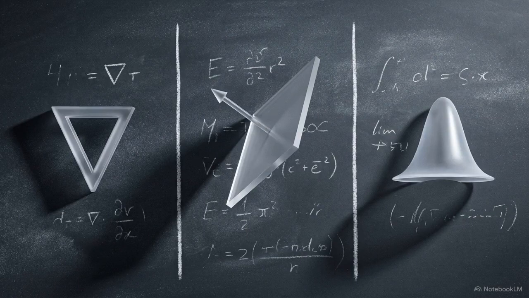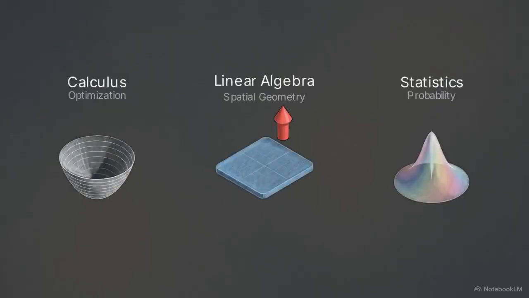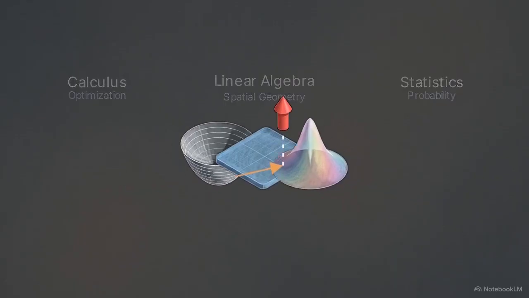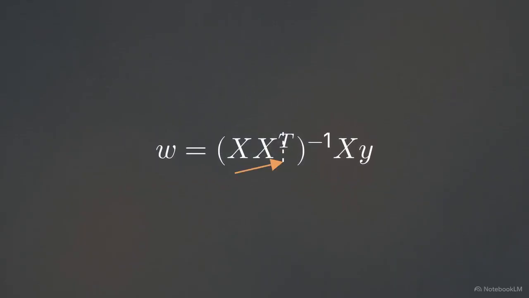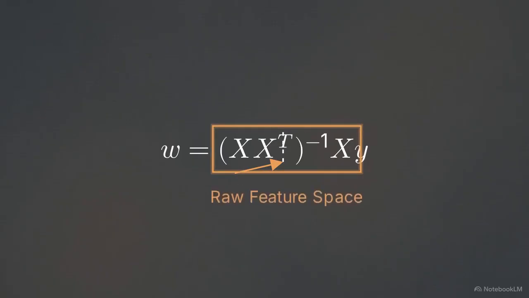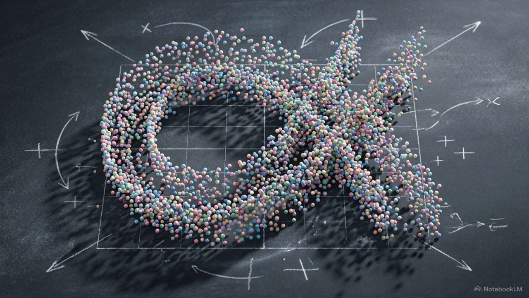Optimization, geometry, probability. Three independent frameworks operating on completely different rule sets, all independently deriving the exact same normal equations. This composite visualizes that mathematical consensus. The convex bowl, the orthogonal projection, and the maximum likelihood all condense into a single explicit matrix solution. Yet this consensus holds a critical limitation. It relies entirely on explicit, linear relationships within the raw feature space. Real-world data is rarely linear.